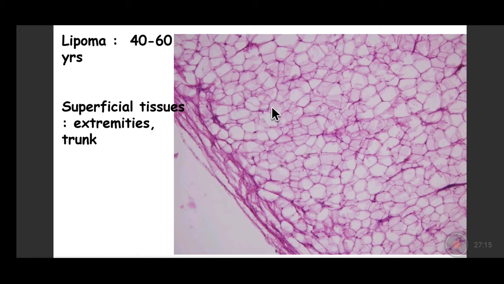Now, lipoma may also occur as multiple lesions in the skin and subcutaneous tissue. It generally occurs in the superficial tissues of extremities and trunk, and may sometimes occur in the retroperitoneum and gluteal region. So this is a benign lipoma.